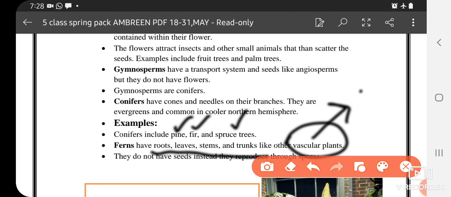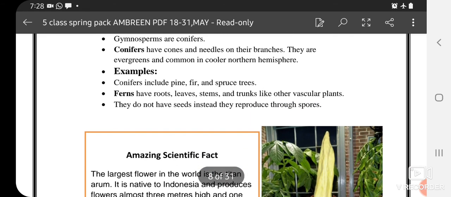Next, they do not have seeds. Instead they reproduce through spores. Means the ferns are not having seeds. Instead they reproduce through the spores.